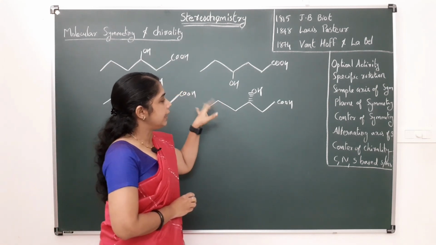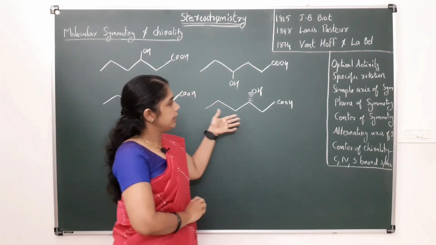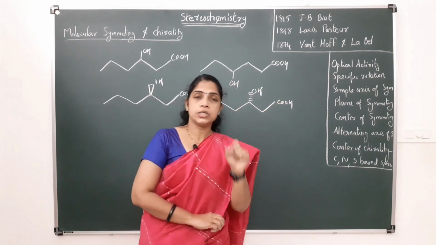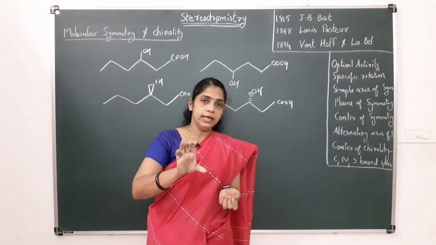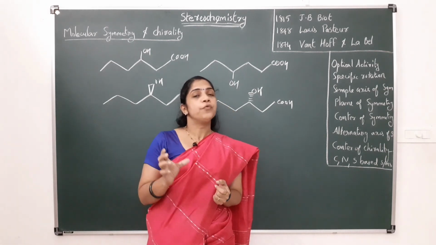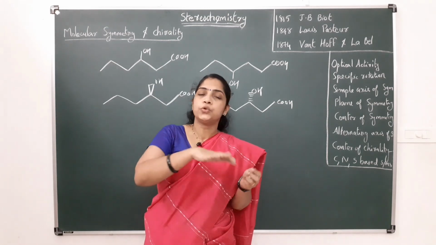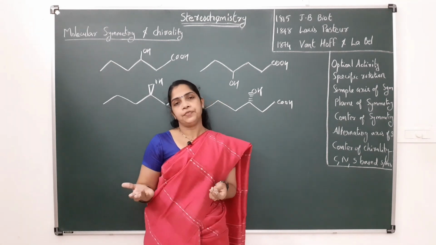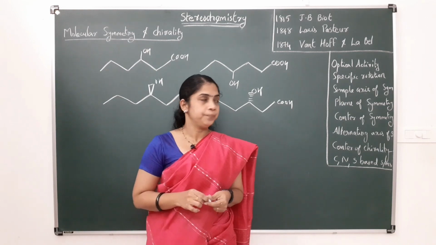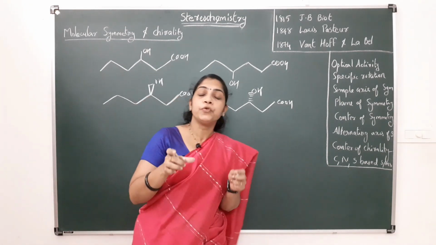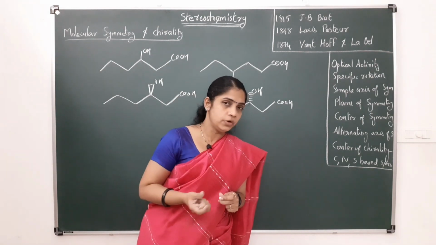So in order to study in detail, first we must know the term optical activity. What is optical activity? It is the ability of a compound to rotate the plane of plane polarized light either towards right or towards left. That is optical activity. Such compounds are called optically active compounds.